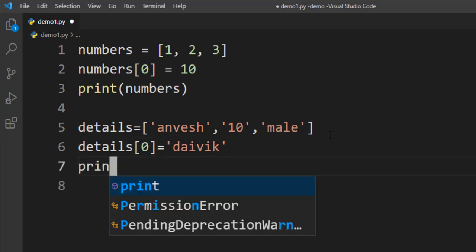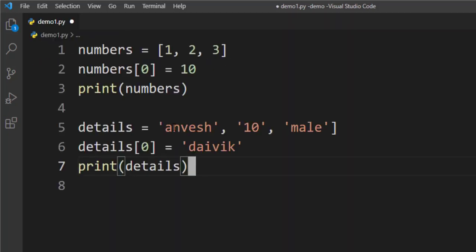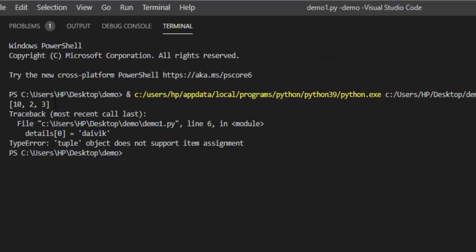Tuples are always enclosed in parentheses. When I try to run this, we will get an error. Here you can see that we have got the list printed, but when we try to change the element of the tuple, we are getting an error: tuple object does not support item assignment. This is why we call tuple immutable.